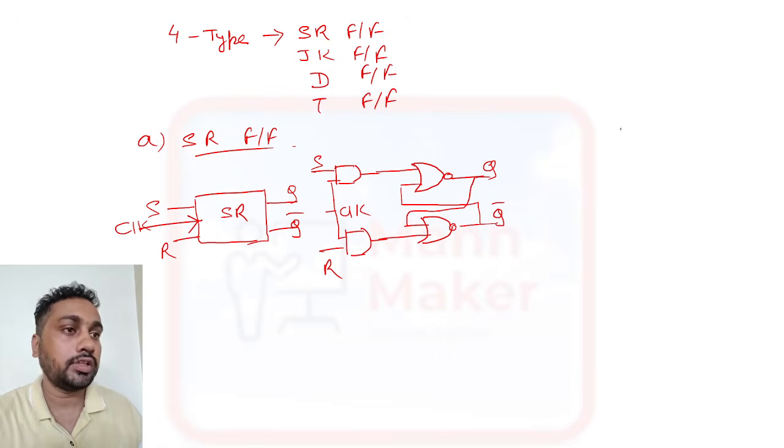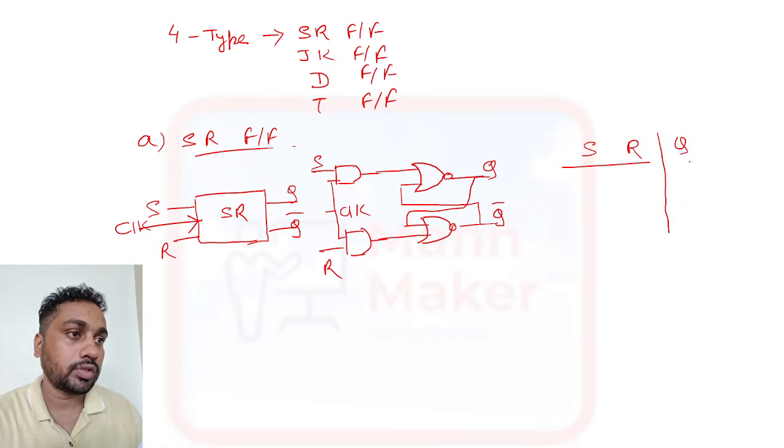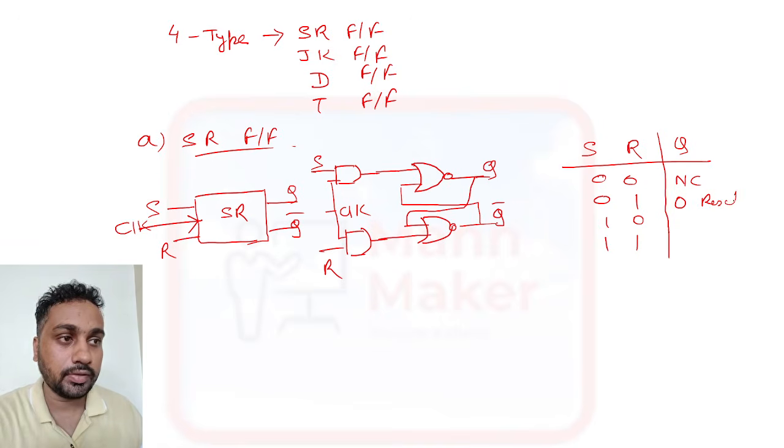Now we'll see the truth table. The truth table will have S and R as inputs, and the output is Q. So same 0 0, 0 1, 1 0 and 1 1. Same as a latch, 0 0 will be no change, or last state, or hold state, 0 1 means reset, and 1 0 means set.